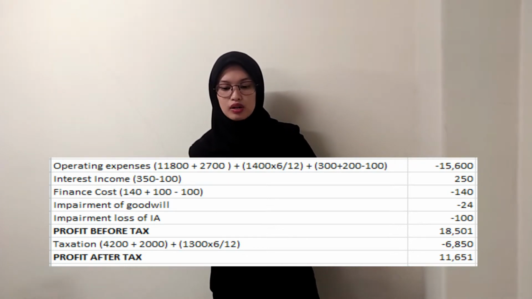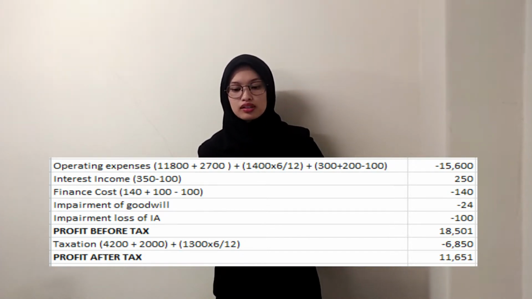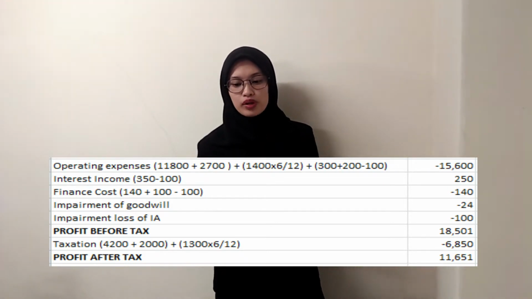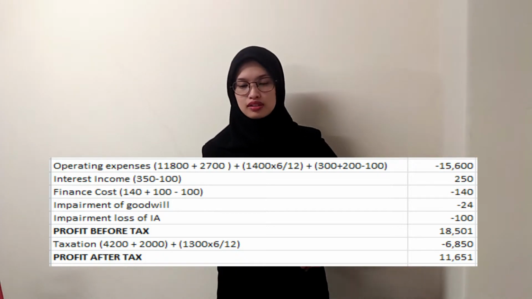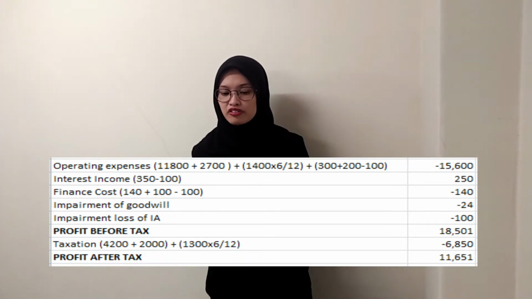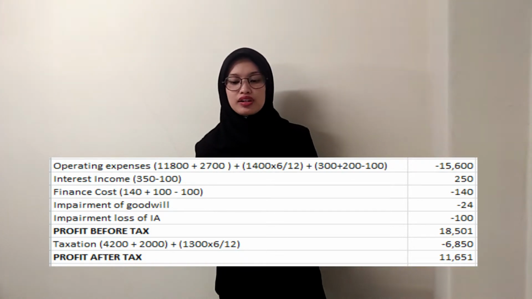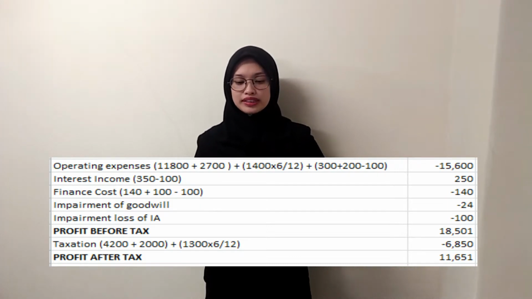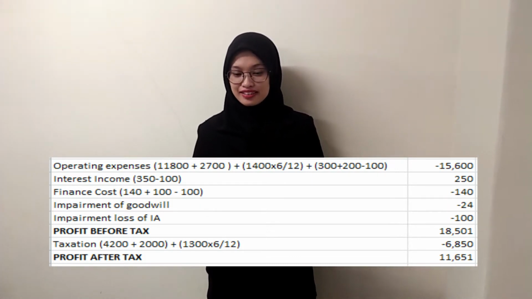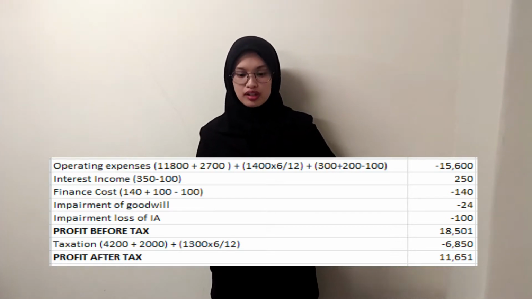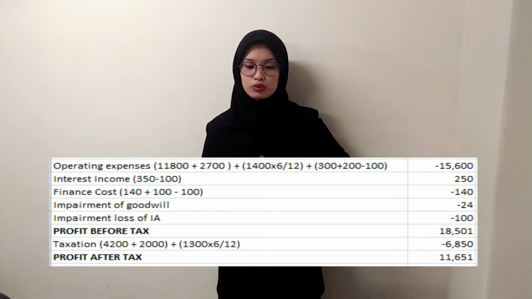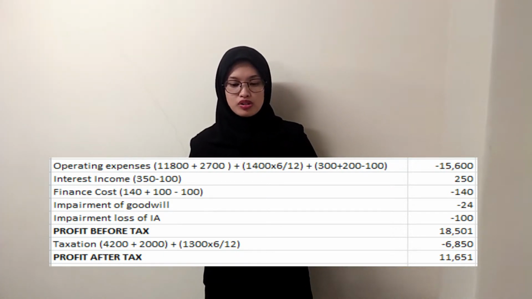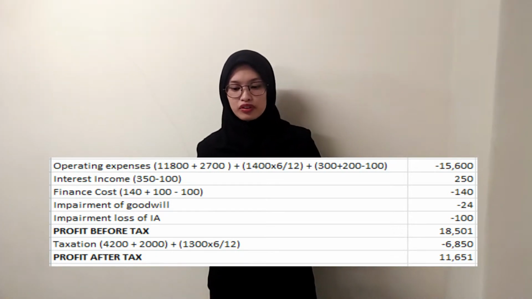For finance cost, we will deduct intra-transaction with the amount of 100, and for the impairment of goodwill, the amount is 24. Then we have impairment loss of IA, and we will get the profit before tax, which is